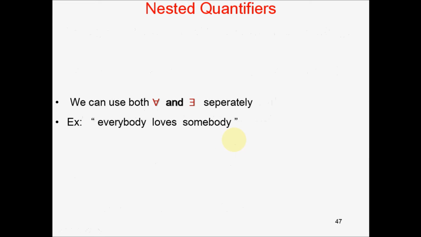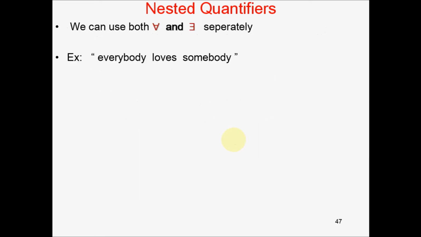Nested quantifiers. We can use the universal quantifier and existential quantifier together in a sentence. Example, everybody loves somebody. When I say everybody, it is universally quantified. When I say somebody, it is existentially quantified. So for all X, there exists some Y such that all X's, that means everybody, loves some Y, that is somebody.